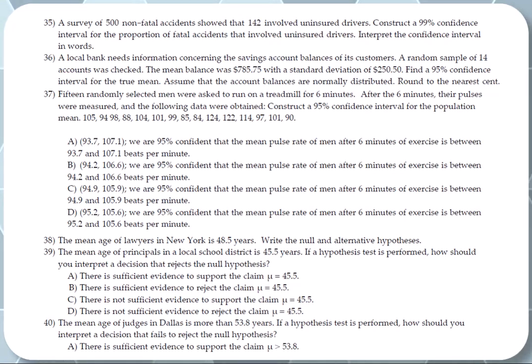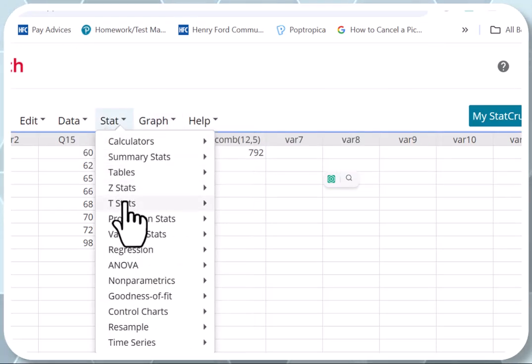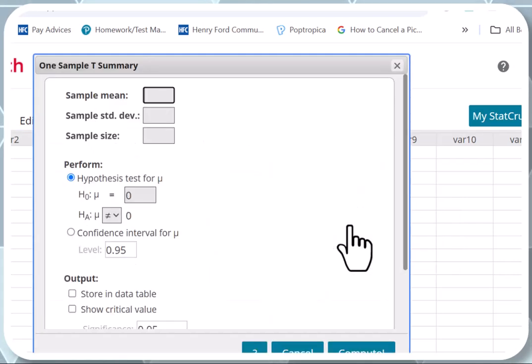So he wants a 95% confidence interval. So this is T stats. We're going to go to T. And let me show you how to do this. So we're going to go to the interval. Close this one. We're going to go to Stat. When you work with the mean, it's T stats, one sample with summary.